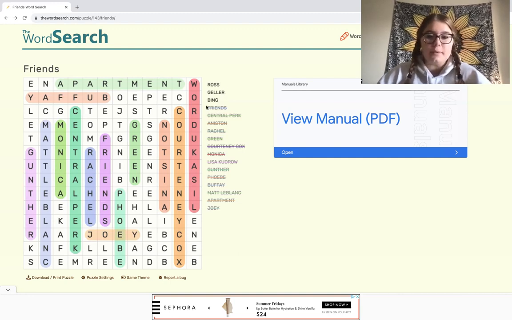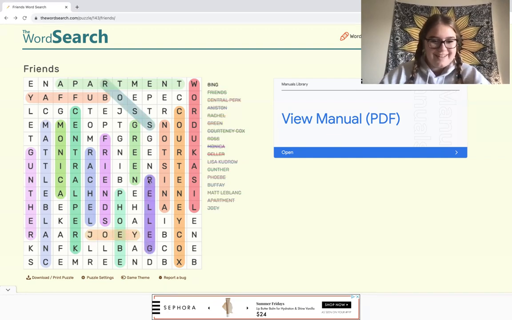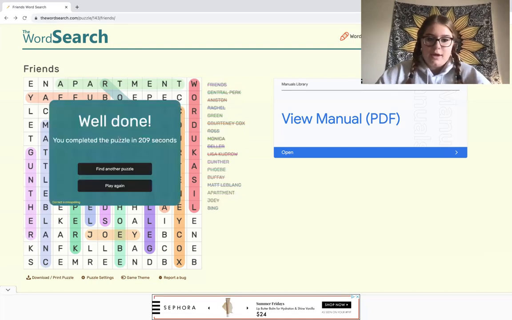Another little tip is like seeing Geller and Ross, we have two letters back to back. That's also a really helpful thing to look at when you're solving puzzles. Like right here's a couple S's right next to each other, and this actually happens to be Ross, which is funny. But also we have Geller right here. And so the double letters can always help give where things are going to be. And so we're just looking for Bing. So we'll do another little scan here. And oh, right here's Bing. And so that's our first puzzle done.